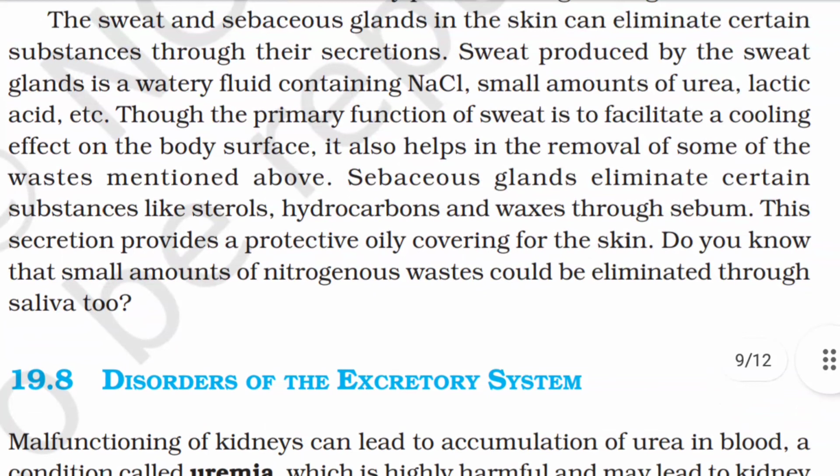Sebaceous glands eliminate certain substances like sterols, hydrocarbons, and waxes through sebum. This secretion provides a protective oily covering for the skin. Do you know that small amounts of nitrogenous wastes could be eliminated through saliva too?